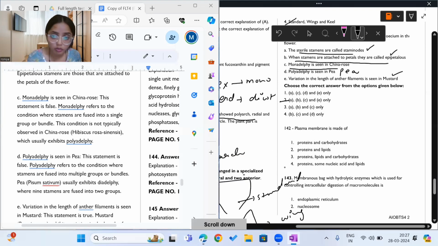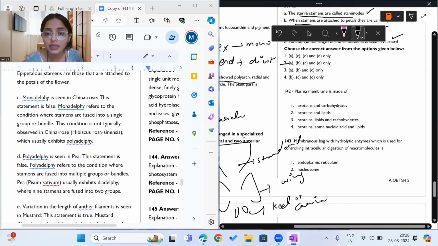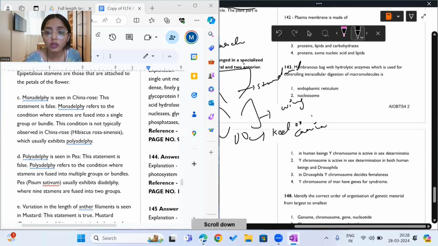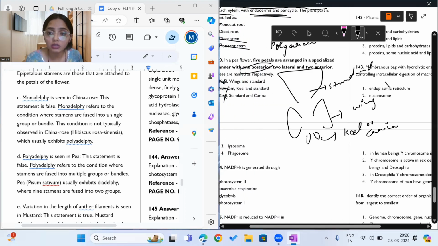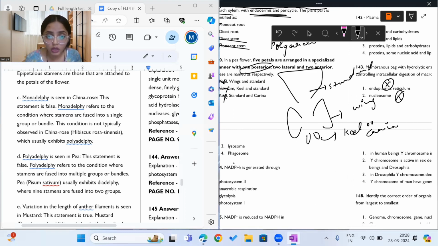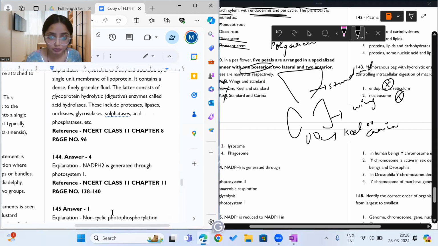Okay, moving on to question 142. What does it say? It says plasma membrane is made up of proteins and lipids. Moving to question 143: a membranous bag with hydrolytic enzymes, which is used for controlling intracellular digestion of macromolecules, is called... See, it is not endoplasmic reticulum, neither nucleosome. So the answer should be either phagosome or lysosome.